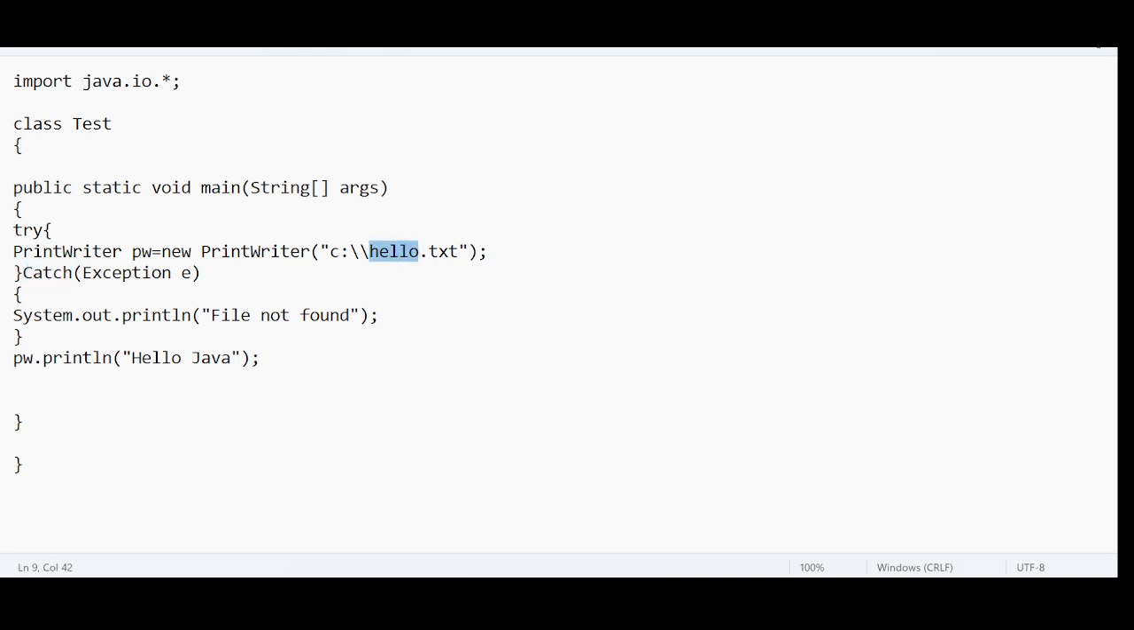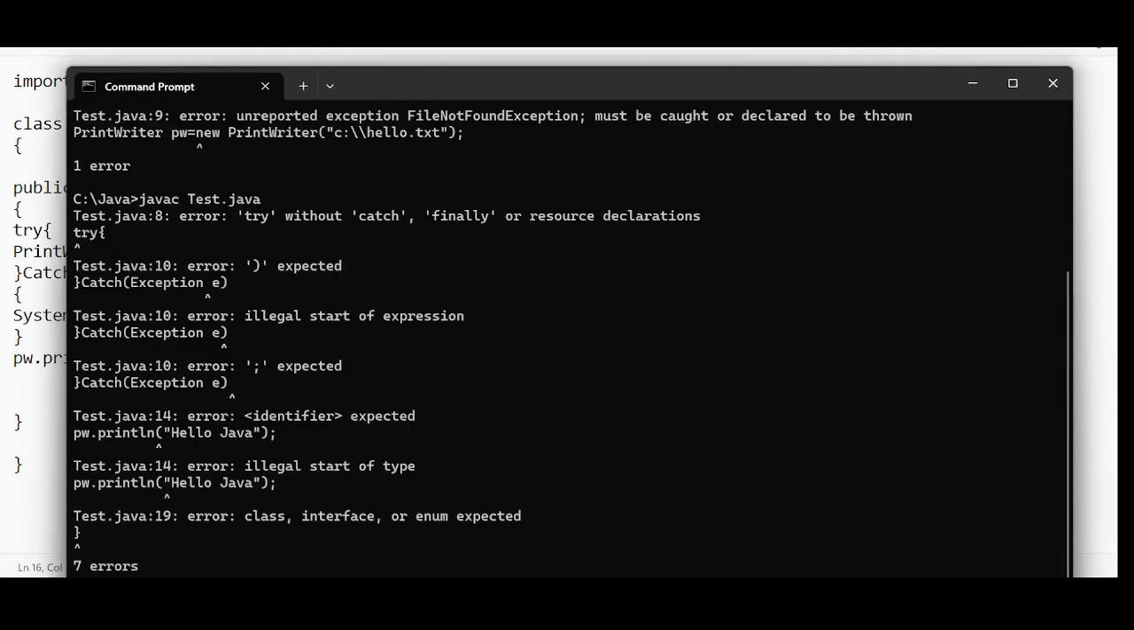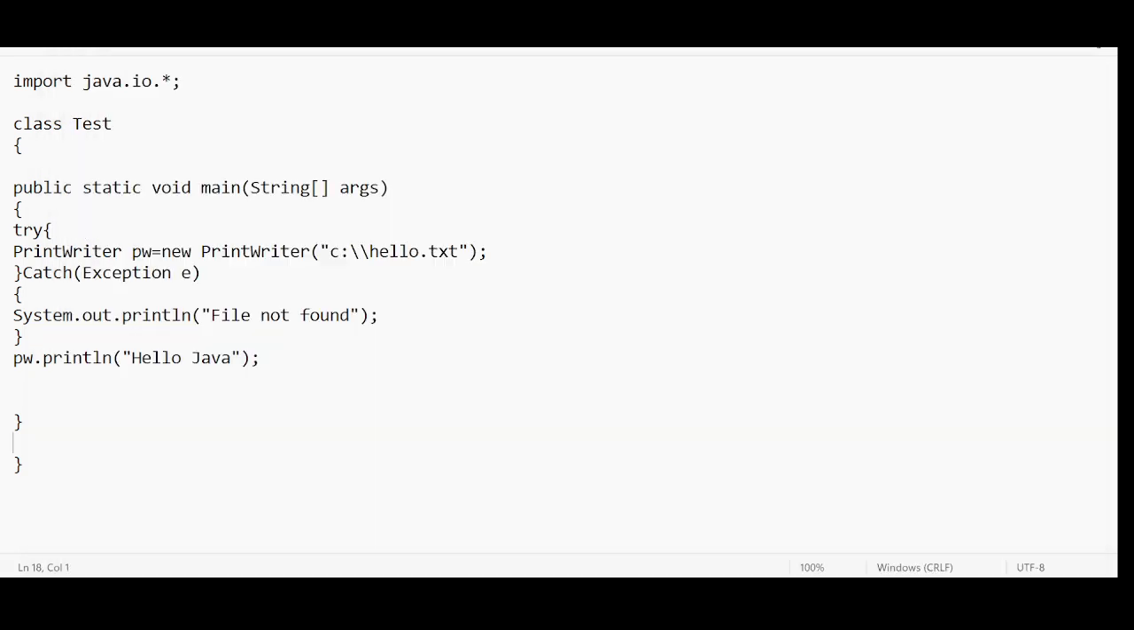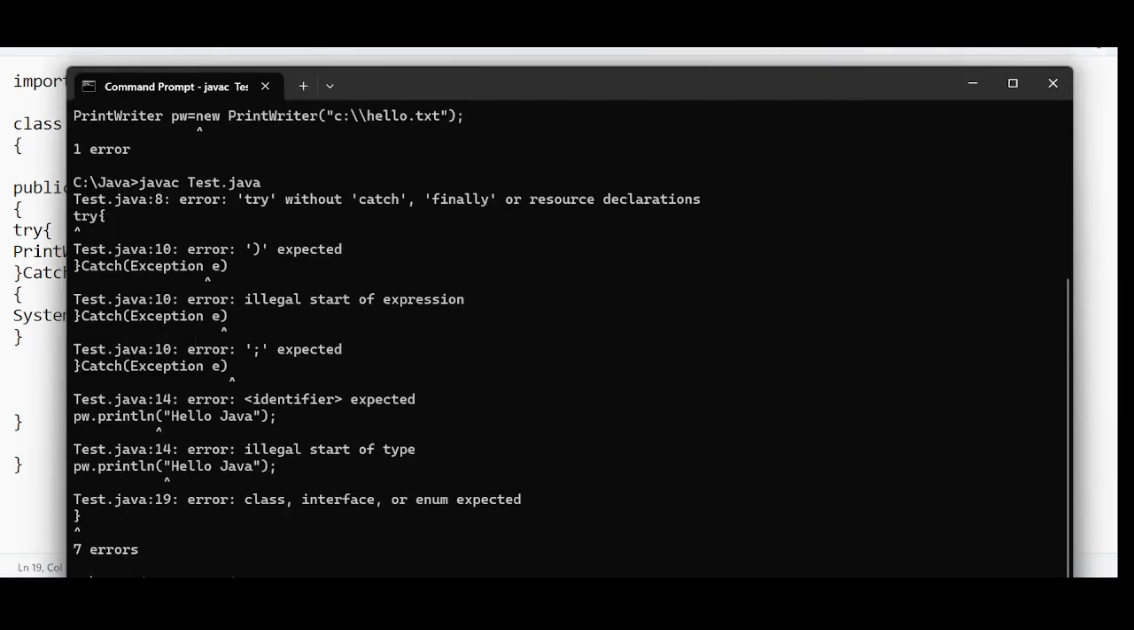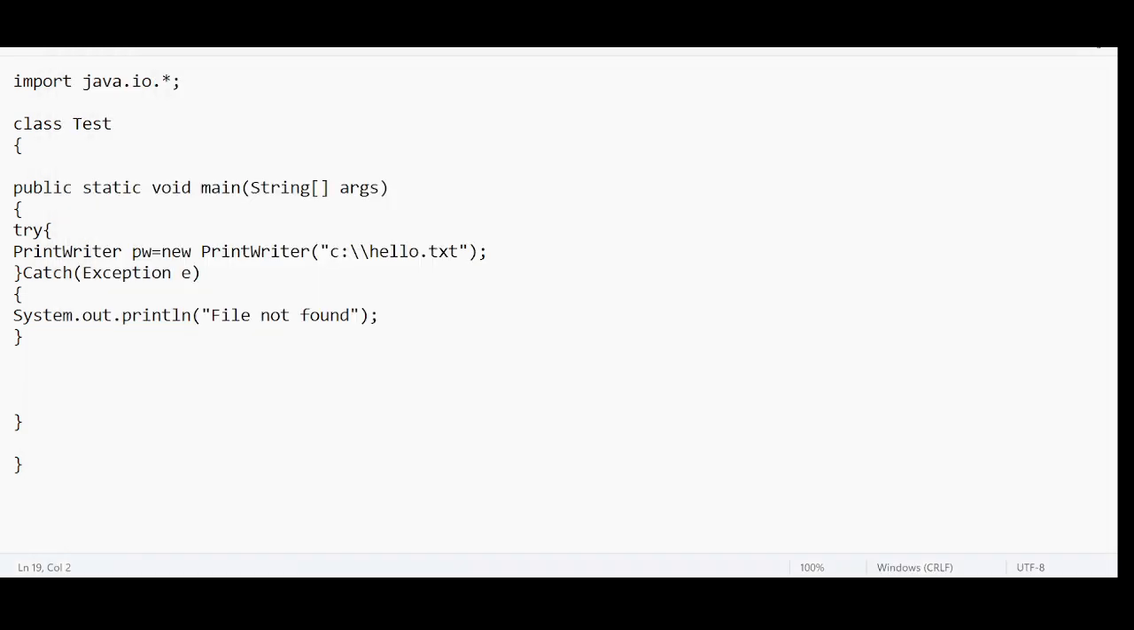If the file is there, hello Java will be printed in that file. If the file is not there, this will be executed. But now we don't face any compilation issues. If I try to compile this, okay, this is another syntactical error. Hello.java. Okay, let me remove this. Catch, okay, small letters.